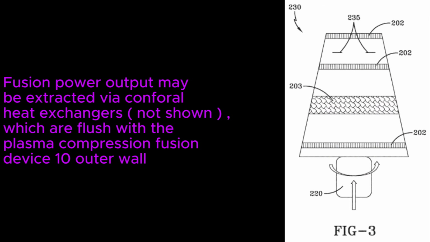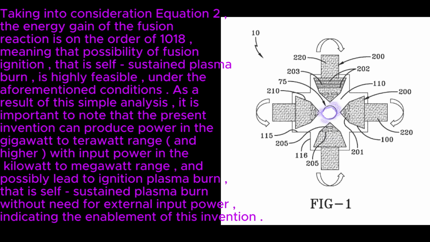And then fusion power can be extracted from this machine via a heat exchanger, which wraps around the whole device, which it doesn't show in the patent. So he's suggesting here that this plasma device can generate gigawatt to terawatt power ranges.